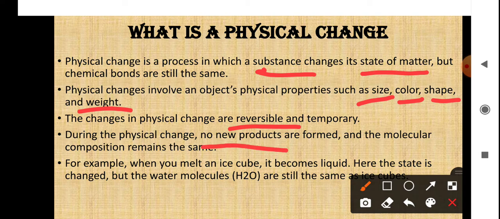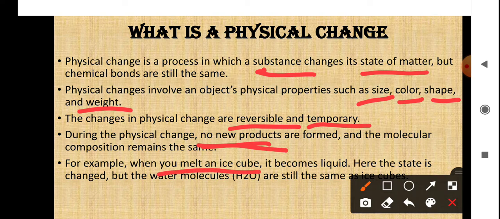When it is in the ice form, it has the same formula, it's water only, H2O. When it is in the liquid form also, it has the same chemical properties, same elements. And when it is in gaseous form also, the same elements are there, hydrogen and oxygen, right? So there is no new substance, and they are temporary changes. They can go back from one state to another state.